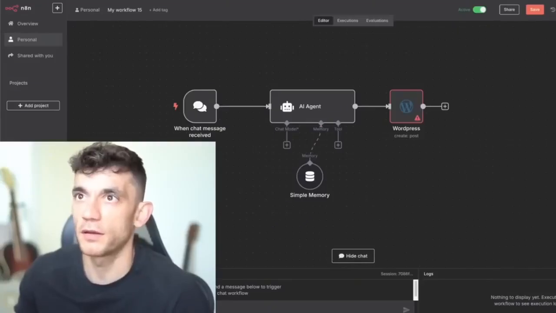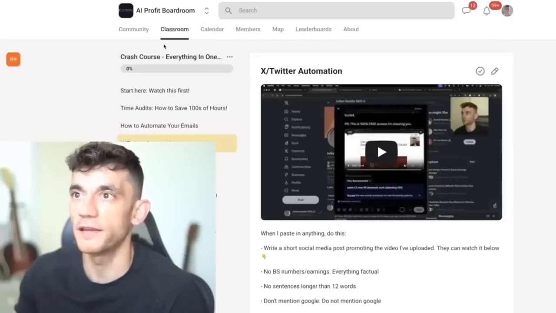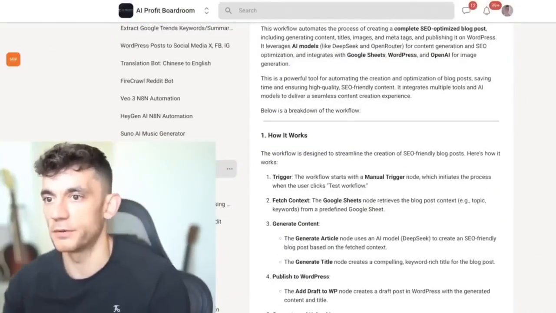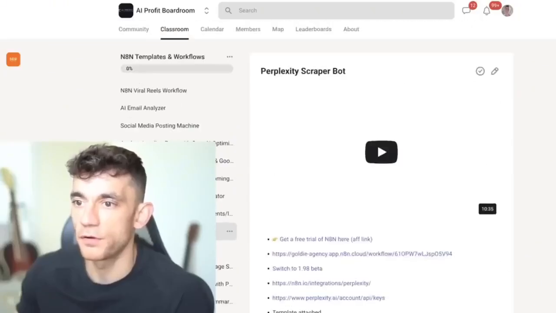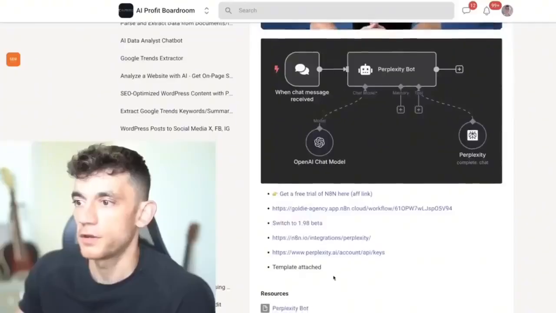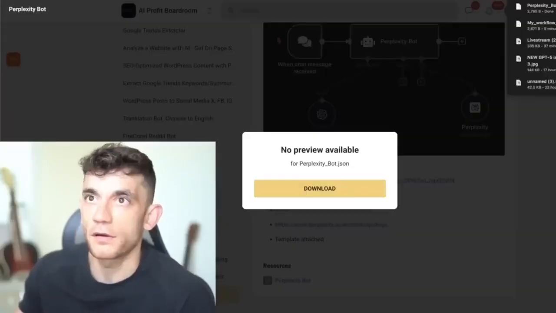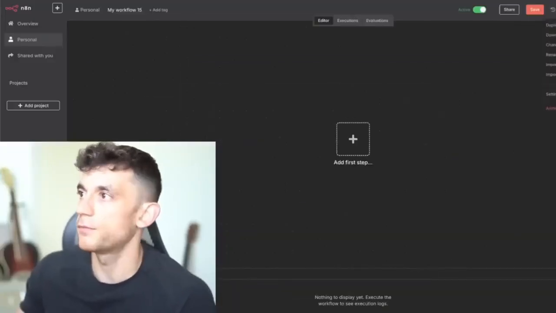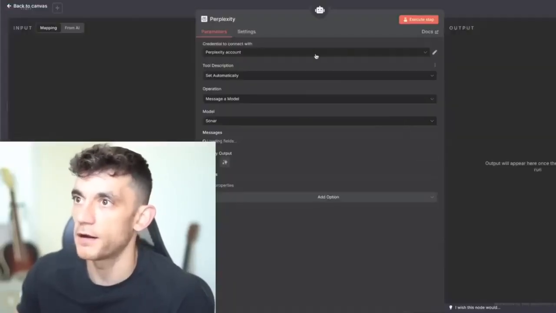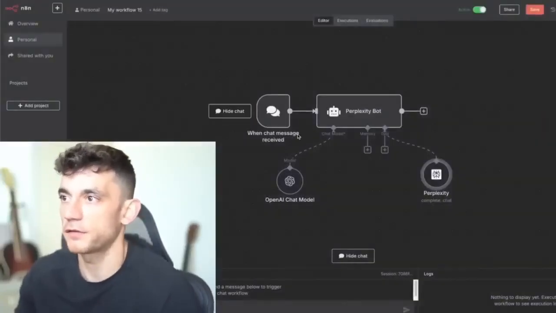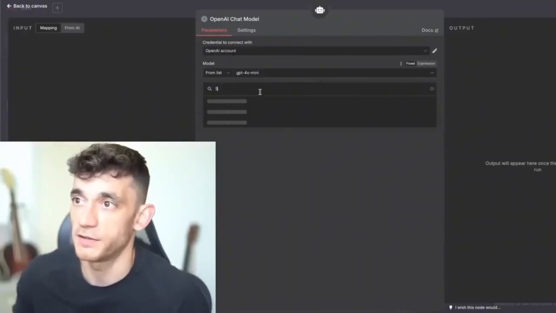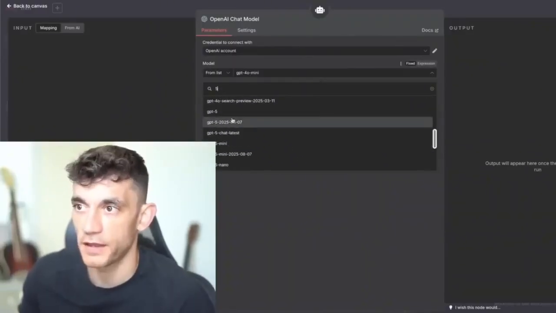And then let's say, for example, you want to import one of the n8n workflows from the AI Profit Boardroom, you just go to the template section over here. Let's say we were talking about that Perplexity scraper bot before, or what else we got here down the list. Yeah, we'll go with that one. Let's take this one, for example. We can just download the Perplexity bot, go over to n8n, delete this, then import from file, get the JSON file, and boom, it's all set in, right? Now, obviously, you need to connect your Perplexity account, but that's good to go once you set up the credentials, and then you would switch this over to GPT-5. So if we go down here, we can then select whichever one we want.